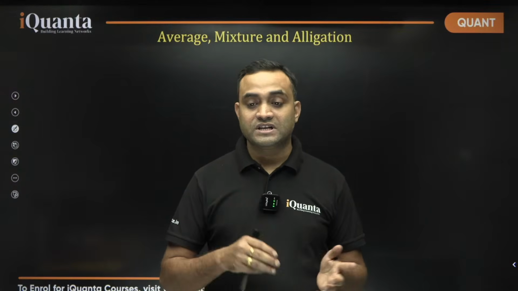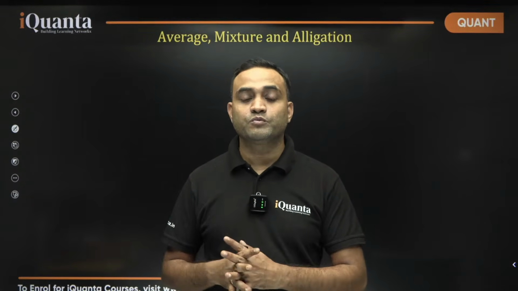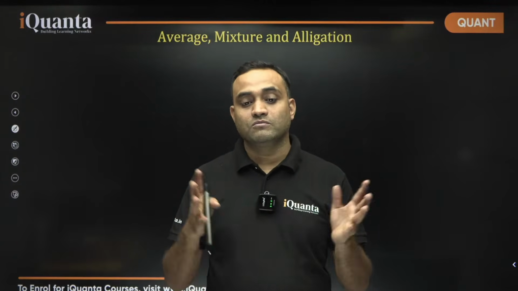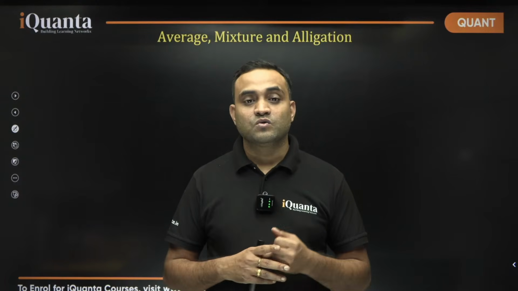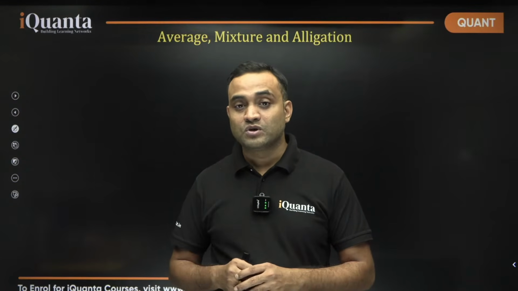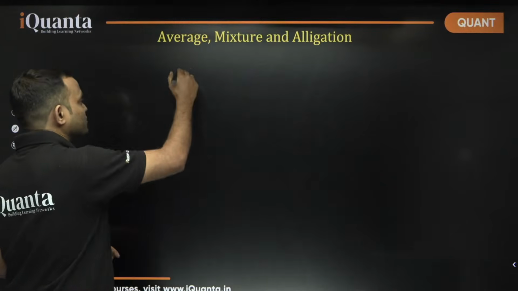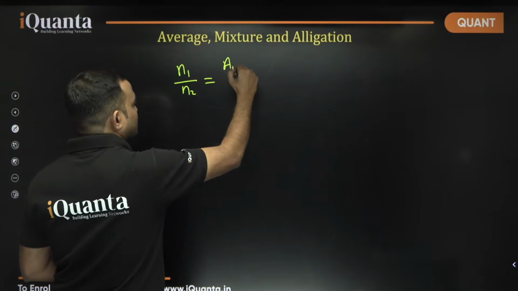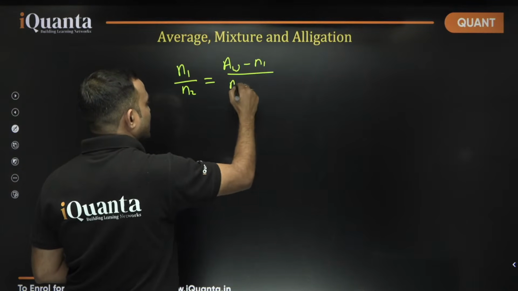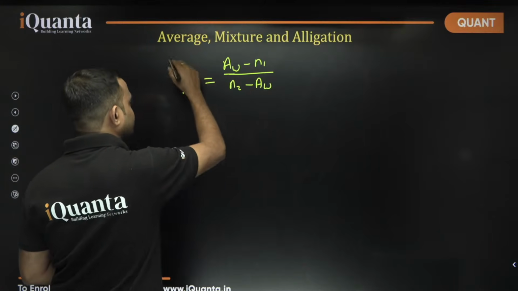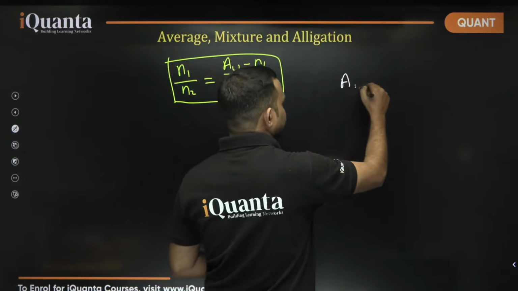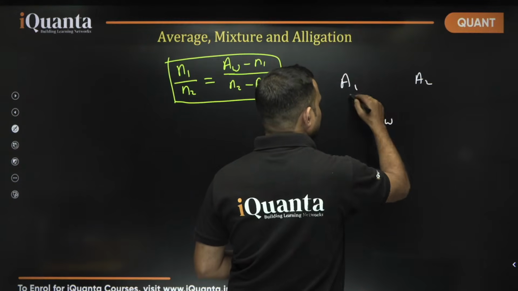Like there is a group of people with average salaries 10,000 rupees. There is another group of people, average salary is 50,000 rupees. Then taking both of them together, the average salary of all the people is 42,000 rupees. What is the ratio of number of people in group 1 and group 2? In those type of situations, whenever you need to find number of terms in first group upon second group, you can do this, AW minus A1 upon A2 minus AW. This is what we use in here, A1, A2 and AW.